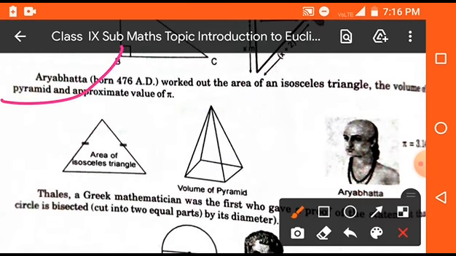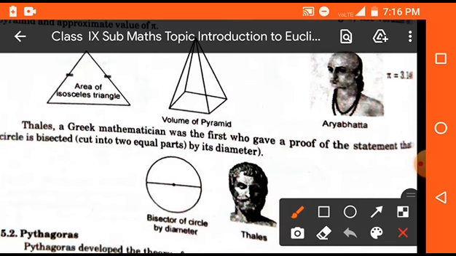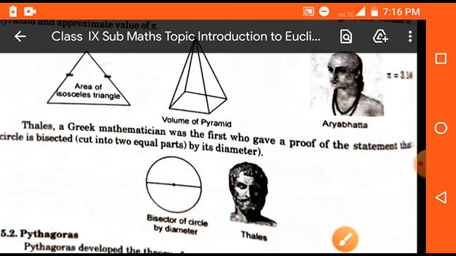Now students, Aryabhata worked out the area of an isosceles triangle, the volume of pyramids, and the approximate value of pi. So these were discovered by the Indian mathematician Aryabhata. Now students, Thales, a Greek mathematician, was the first who gave a proof of the statement that a circle is bisected by its diameter. That means he discovered that a diameter is a line which divides any circle into two equal parts. Clear?